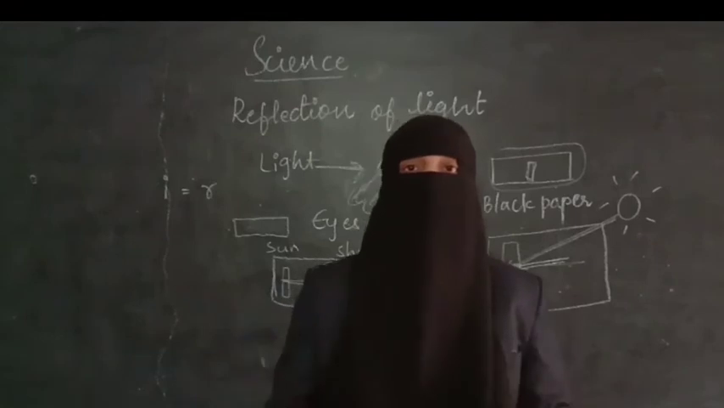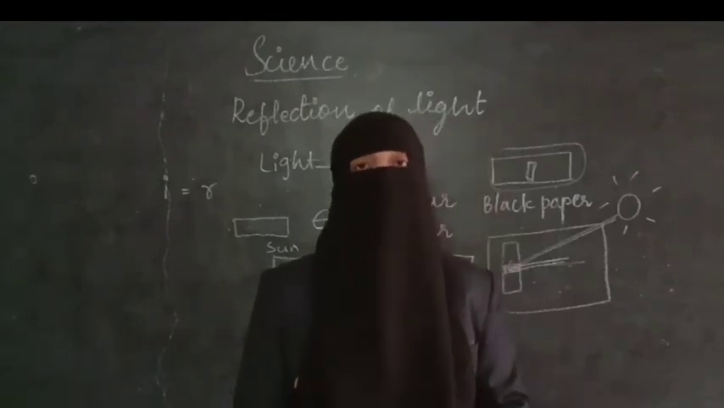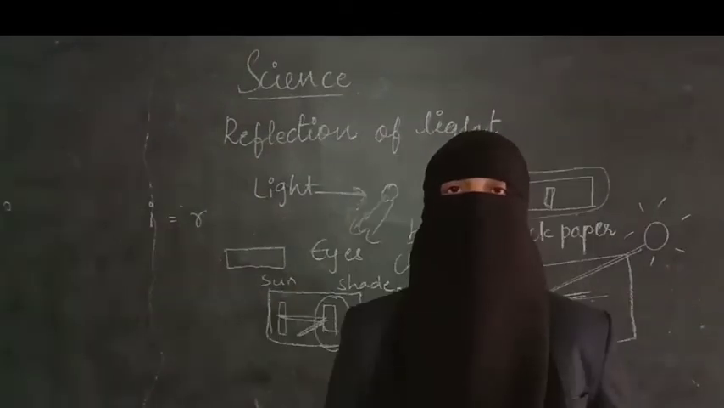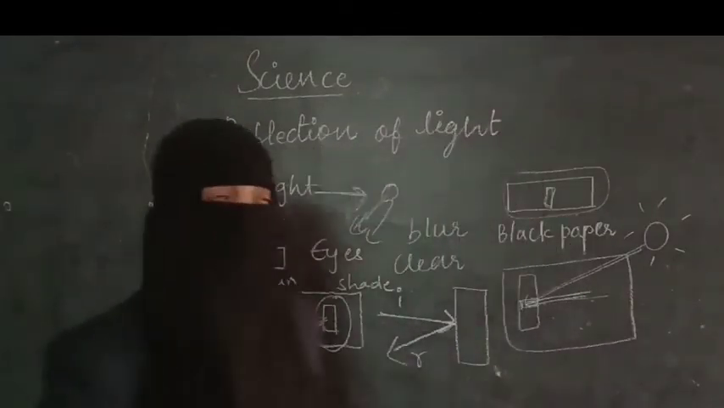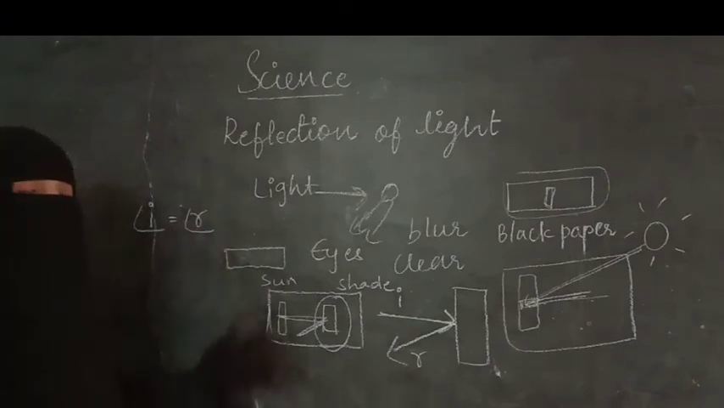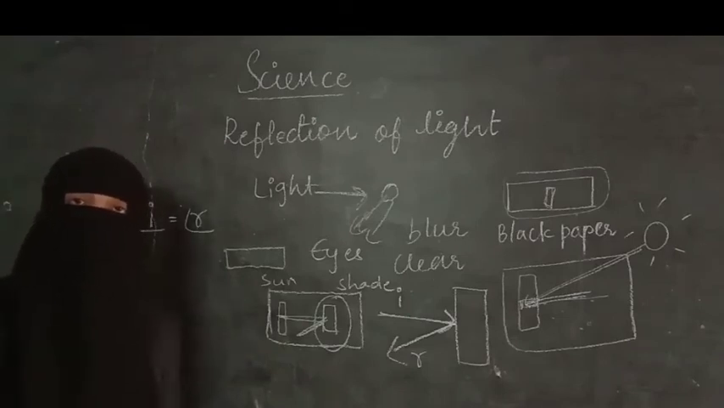So here let us understand what is angle of reflection and angle of incidence. This is one of the laws of reflection. What is the law of reflection here? Incident ray will be equal to reflected ray. Angle of incidence will be equal to angle of reflection. So let us find out how angle of incidence and angle of reflection are equal.